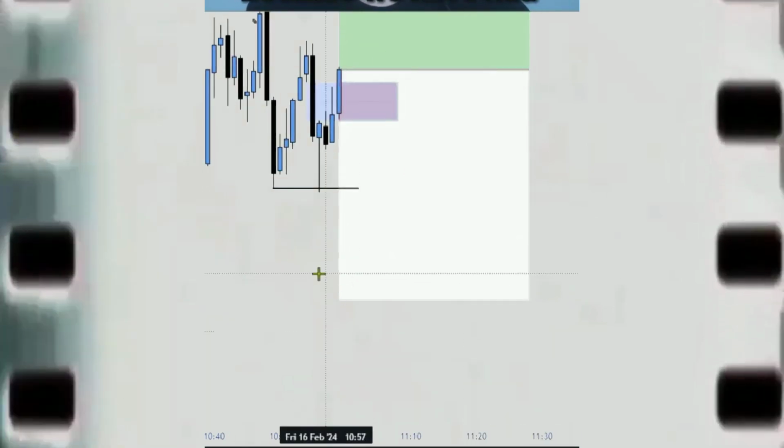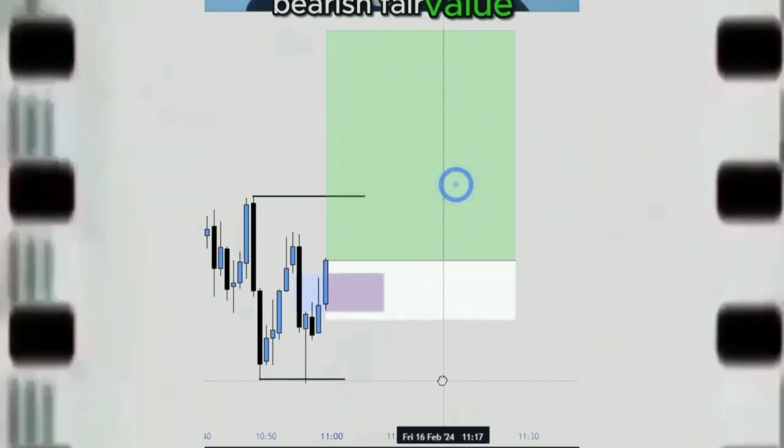Now, most ICT traders only short from bearish fair value gaps. What I actually do is I only long from bearish fair value gaps, and the way I do that is I wait for them to be inversed. So as you can see, this candle has now been inversed because we have had a candle close above this bearish fair value gap. Therefore, I will enter into a long position there.